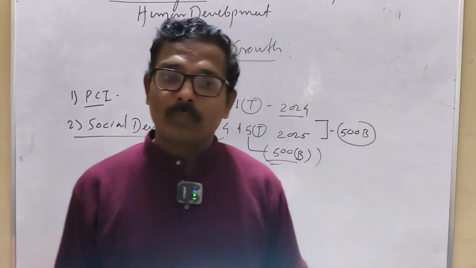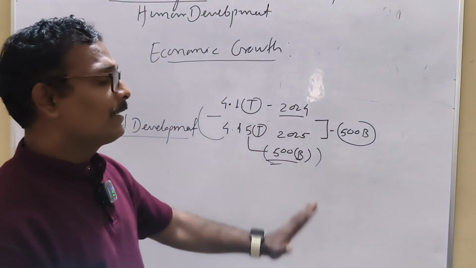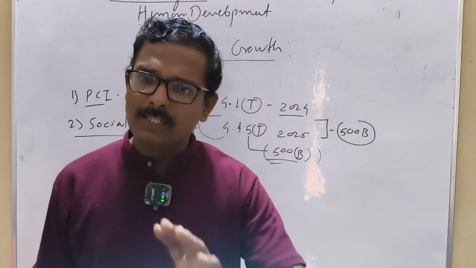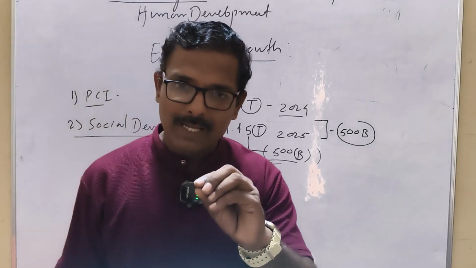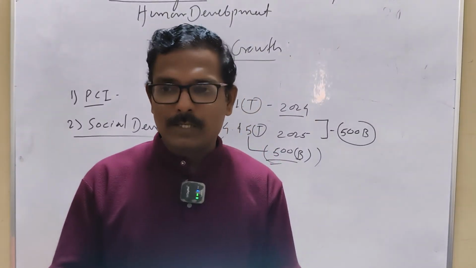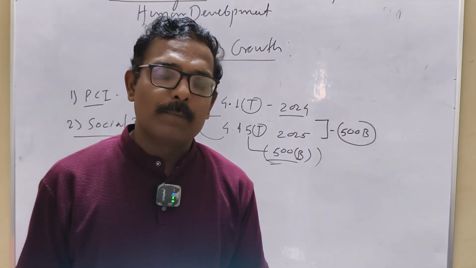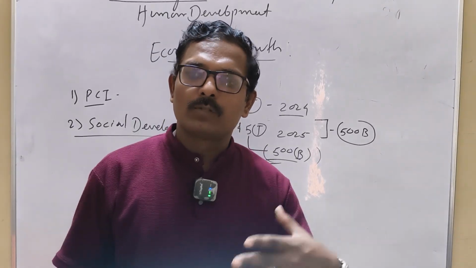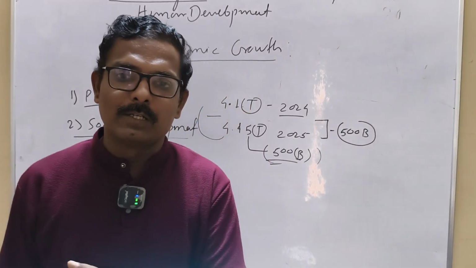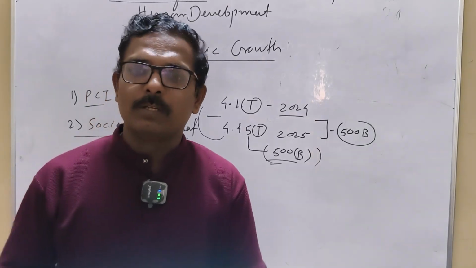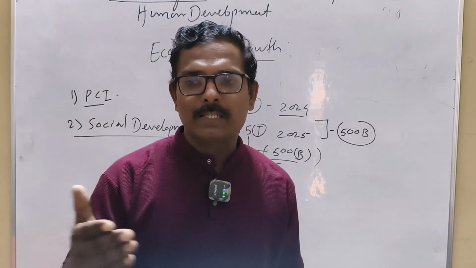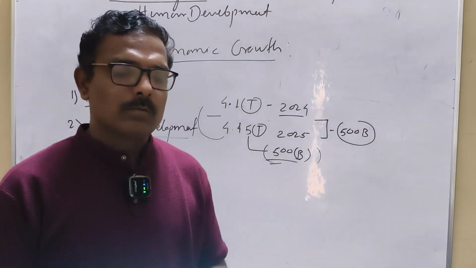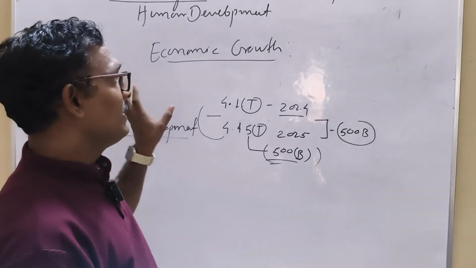And the second one is health condition. So how can the health condition be assessed? By assessing the life expectancy rate. As students, you might be aware that the Indian life expectancy rate is around 67 years, whereas China, Japan and most of the European countries are touching 87, 88 years of life expectancy. So if there is growth, definitely this growth must be reflected in economic development.